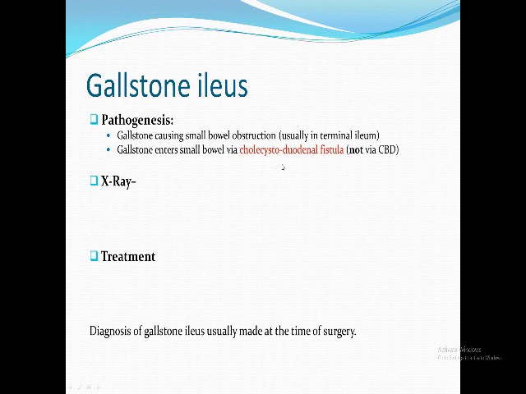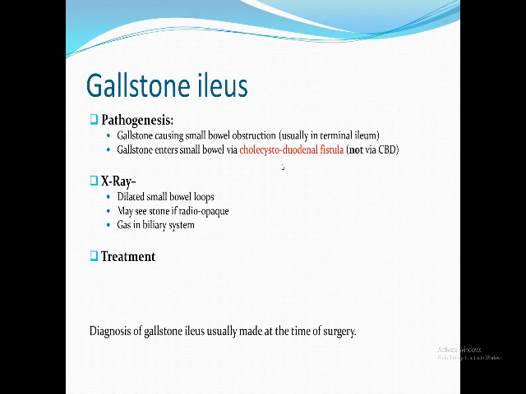During its pathway down the intestine, it collects fibers and food residue around it. It enlarges like a snowball until it reaches the narrow terminal ileum. It impacts about 60 centimeters from the ileocecal valve. How to diagnose? By X-ray, you'll find a dilated small bowel, like any intestinal obstruction. You might find a radiopaque stone in the right iliac fossa, not in the right hypochondrium. You might find gas in the biliary system.